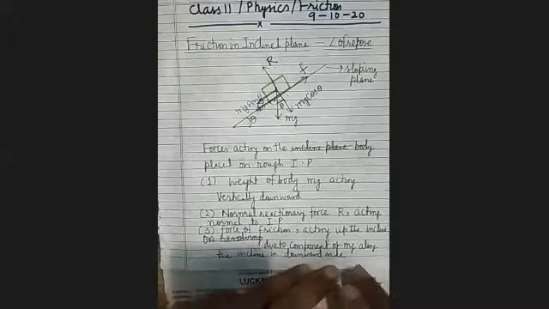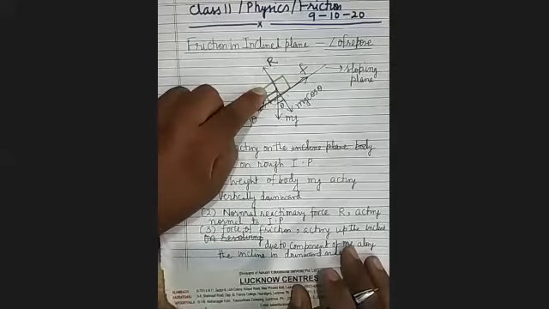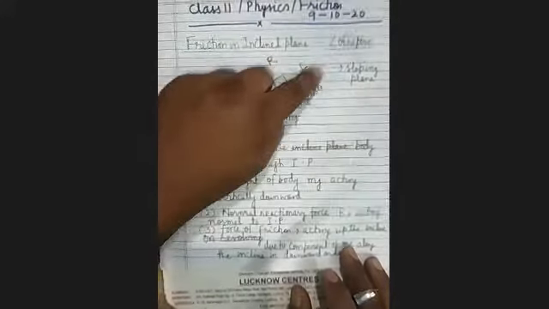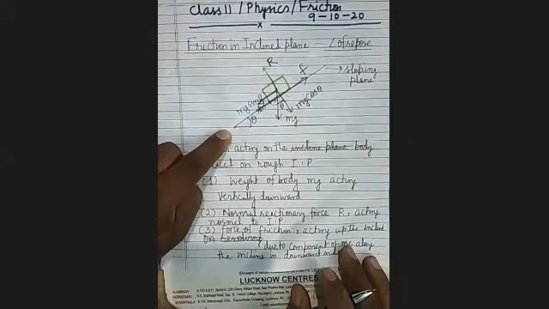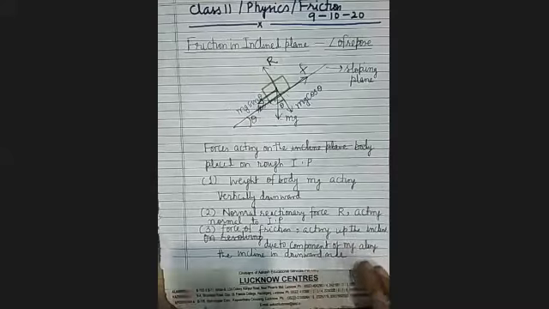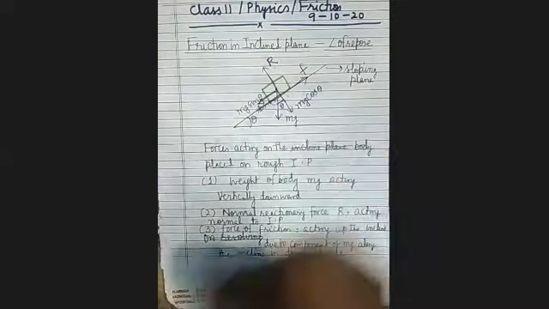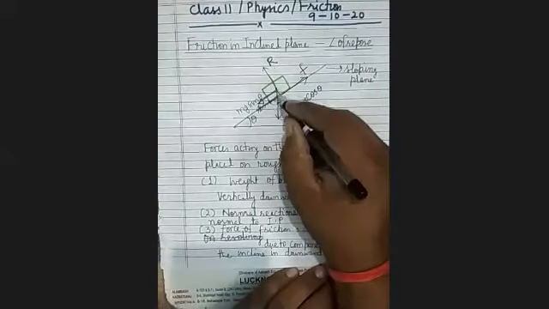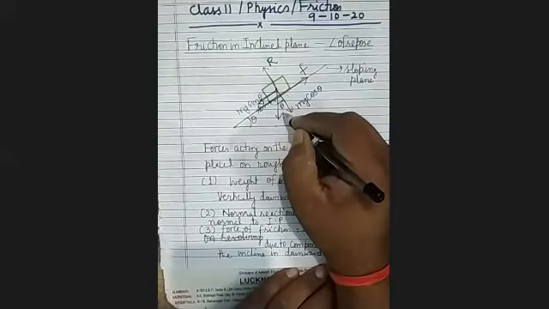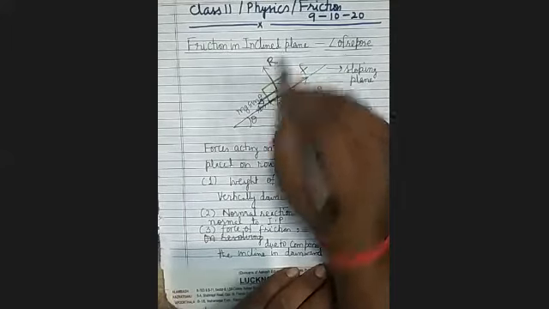Here, friction on an inclined plane. There is a block of mass m placed on a rough inclined plane, which makes an angle theta from the horizontal. Now, how many forces are acting on the body? One is its weight mg acting vertically downward, and the other is the normal reaction force R.